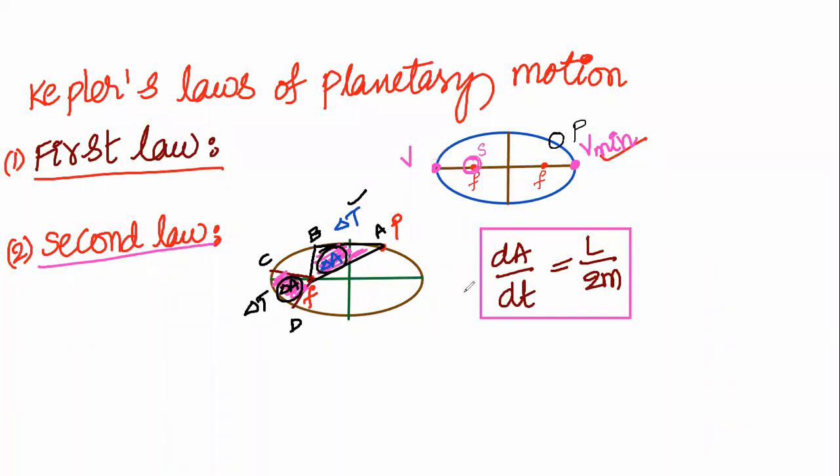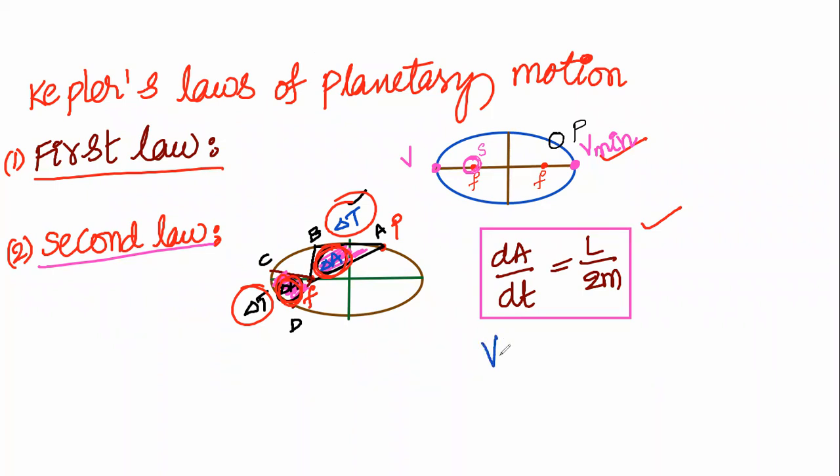So we'll write that when the planet is revolving around the sun, a radius vector drawn from the planet to the sun sweeps out equal areas in equal intervals of time. The time interval is the same, delta t. So the area covered from A to B will be equal to the area covered from C to D. This is from Kepler's second law. Otherwise, dA by dt is equal to L by 2m is one formula.